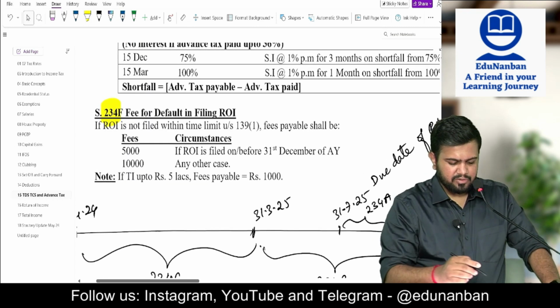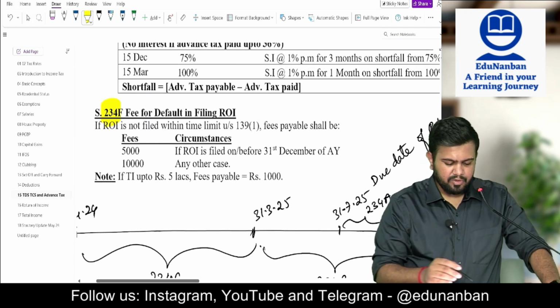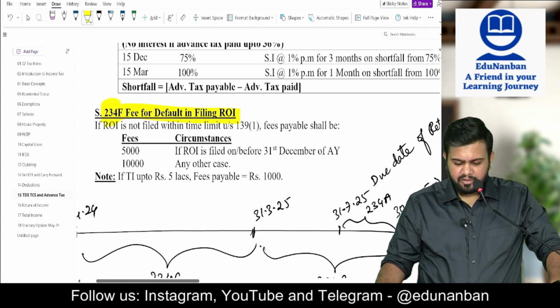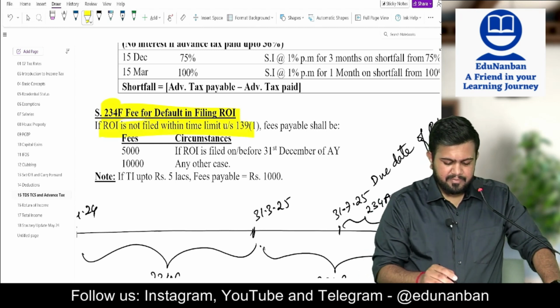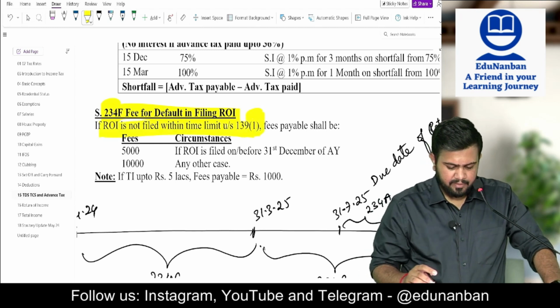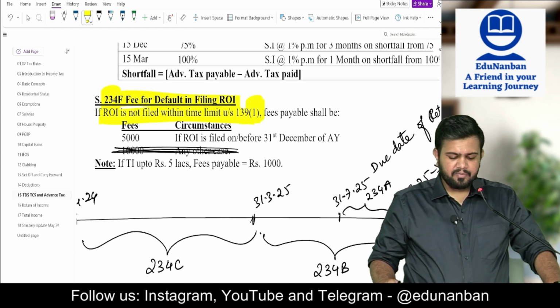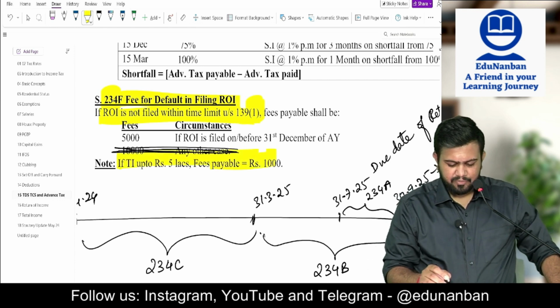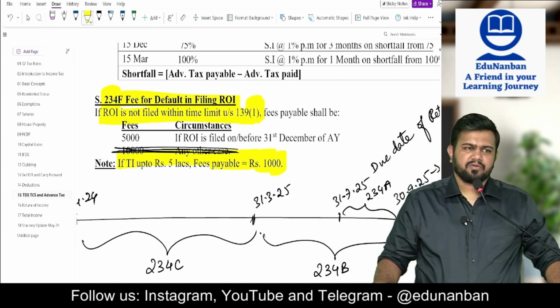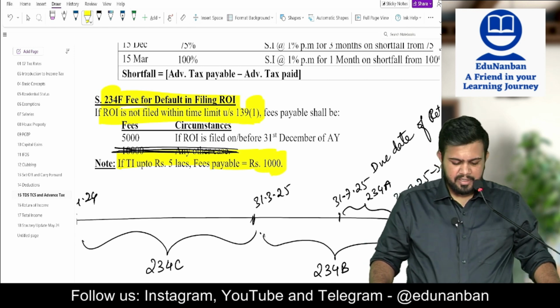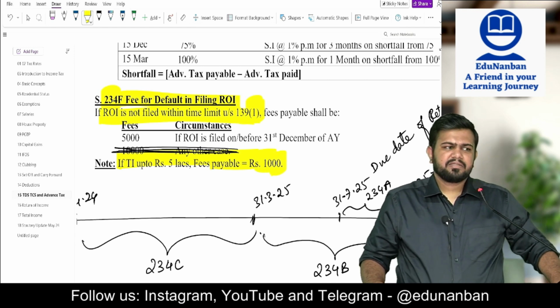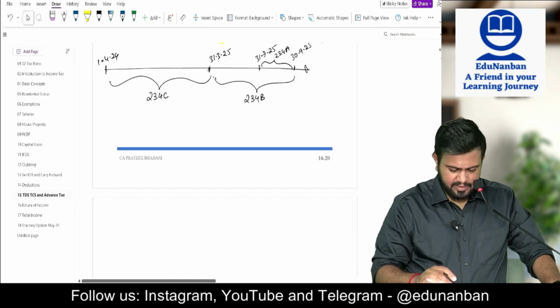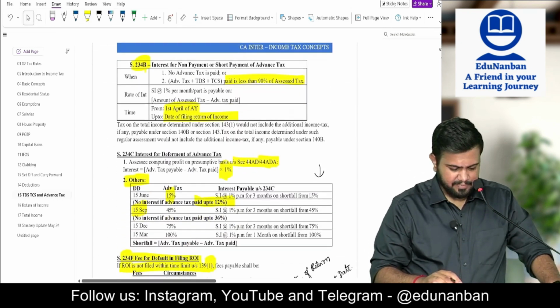Now last 234f, this I already told you, fee for default in filing return of income. If return of income is not filed within due date, then if return of income is filed on or before 31st December, it is 5,000. If total income is up to 5 lakhs, the fees will be only 1,000. So with this, TDS, TCS, advance tax chapter is also over.